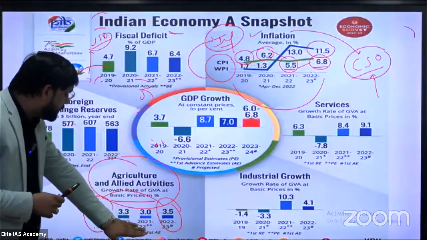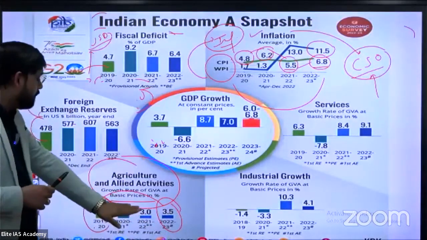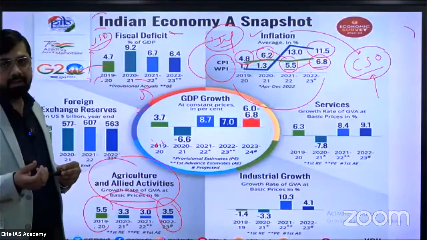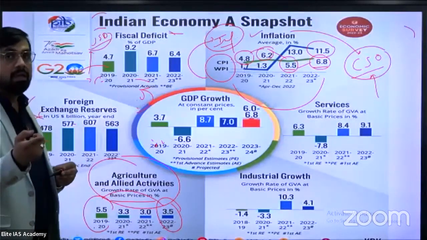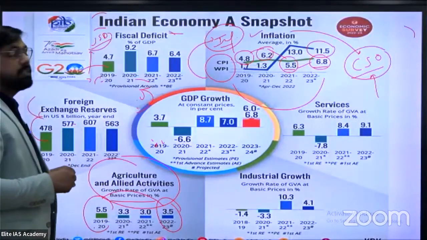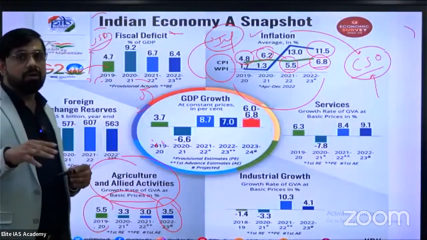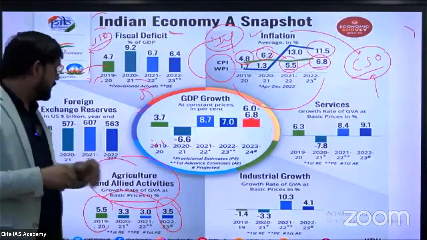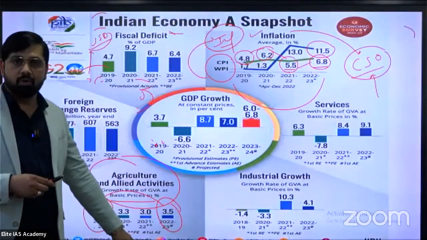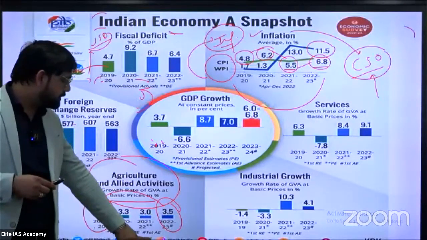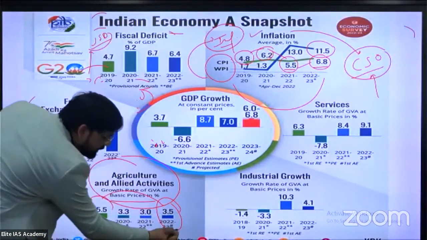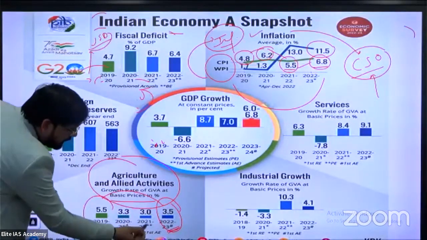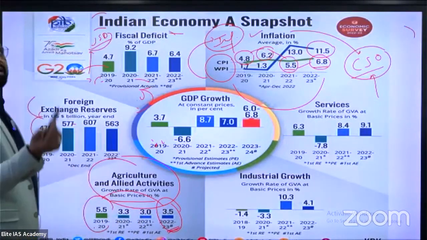This is not a good sign. The 3.5% data is an advance estimate, because today is 11th of Feb, and the current financial year is 2022-2023. So the 3.5 is the advance estimate. Okay, this comes under advance estimate. The hash sign indicates the advance estimate. The double star sign indicates the provisional estimate.